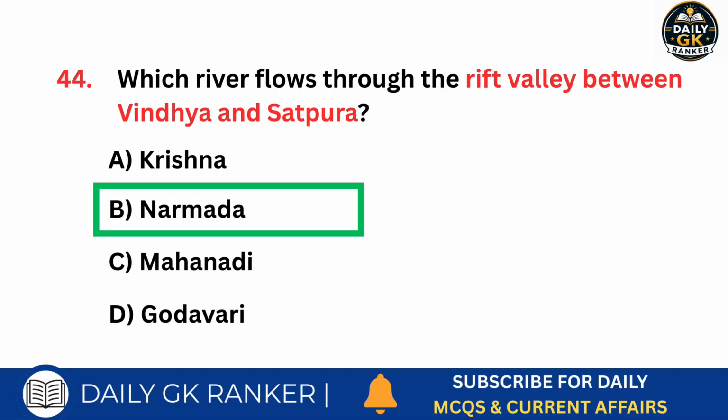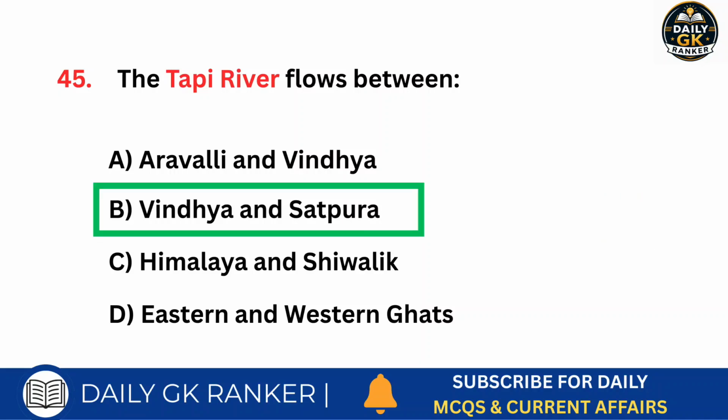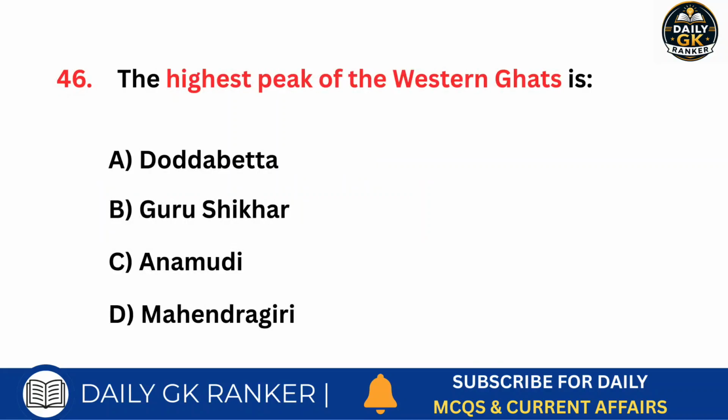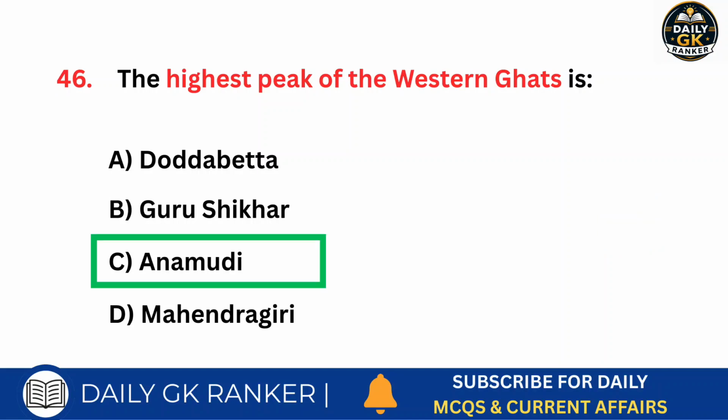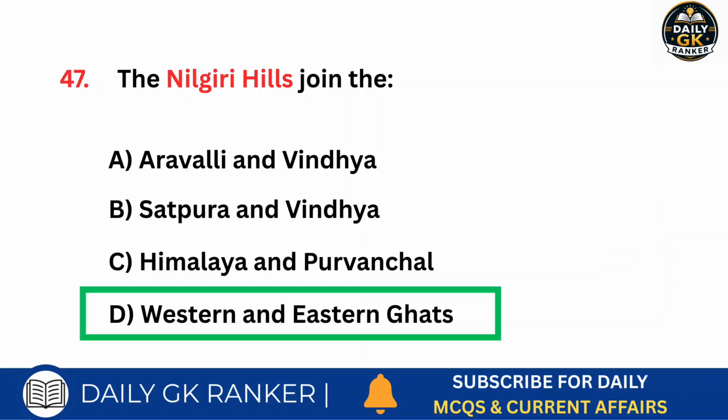Answer is Narmada. The Tapi River flows between which ranges? Answer is Vindhya and Satpura. Which is the highest peak of the Western Ghats? Answer is Anamudi. The Nilgiri Hills join which mountain ranges? Answer is Western and Eastern Ghats.